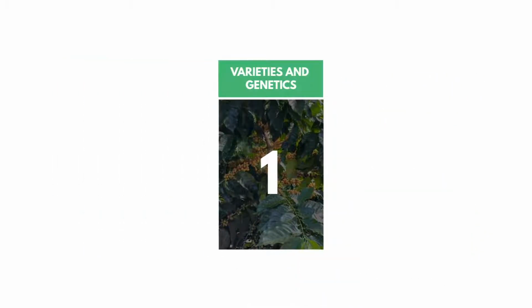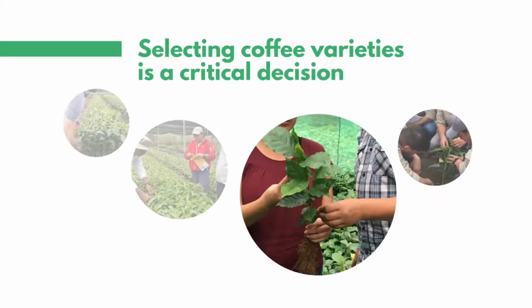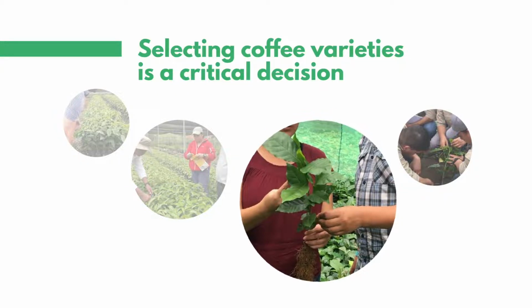Video 1. Varieties and Genetics. Why is it important to know the genetic identity of your plants? Selecting varieties for a coffee farm is a critical decision, since the productive life of a coffee tree is 20 to 30 years.